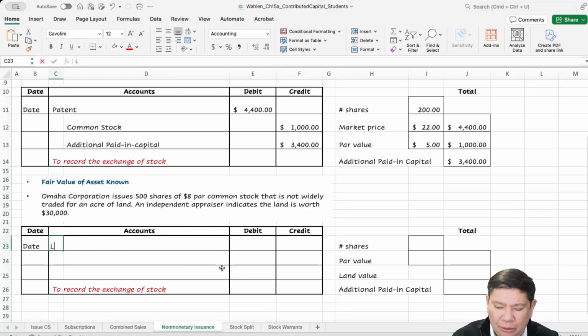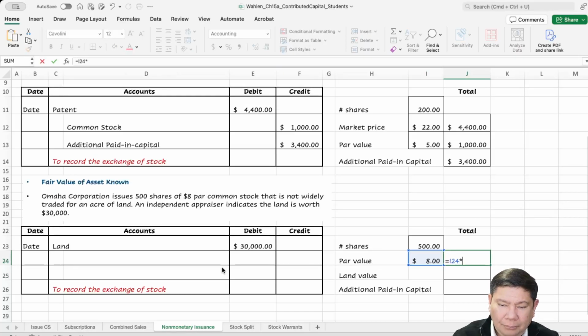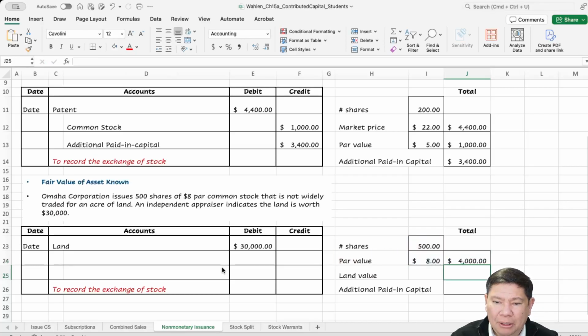So we are going to get a land, and we are going to use the fair value of the land appraised by that independent appraiser, $30,000. So we issue 500 shares. The par value is $8, so total par value is $4,000. The land itself is $30,000. So the difference, $26,000, is the additional paid-in capital.